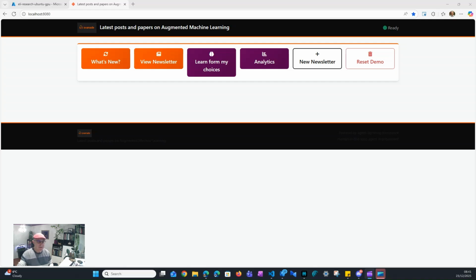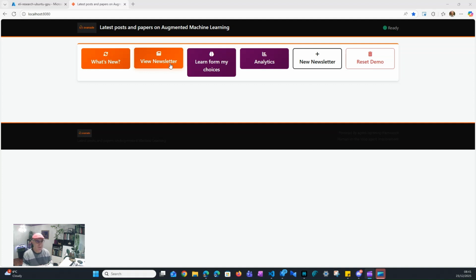The application is very simple. It has a functionality to ask the agentic team to go out there and find what's new and give me one article, paper or post to decide whether I would like to include it in my newsletter. It collects a newsletter and allows me to see what I have collected so far, and maybe take things off.